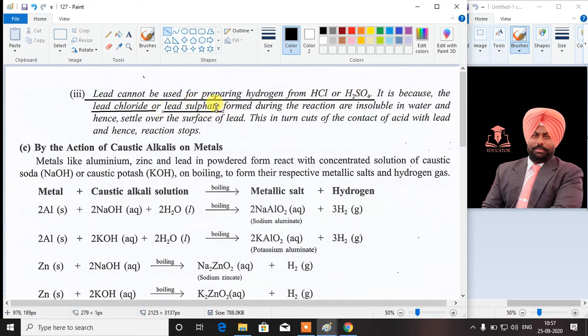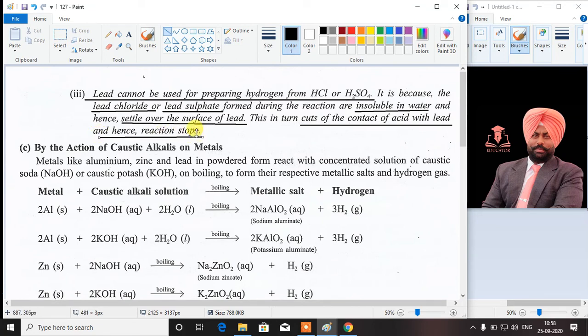These two compounds, which are metallic salts, are insoluble in water. They stick on the surface of the lead metal and cut the contact of the acid with the metal, and hence the reaction stops after some time.